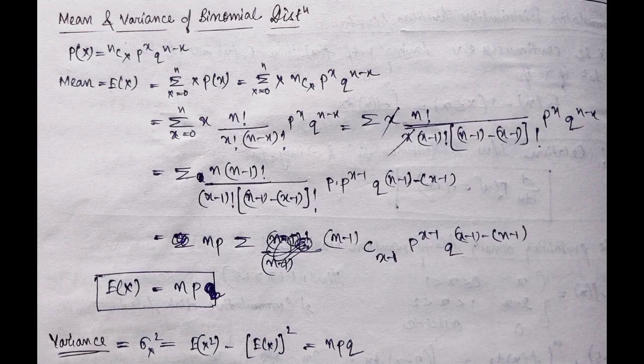Mean and variance of the binomial distribution. We have seen the mean and variance for the normal distribution, for continuous and discrete separately. Now for the binomial distribution, the mean is given by n into p and the variance is given by n into p into q. That is, the standard deviation will be given by root over npq. This can be proved separately.